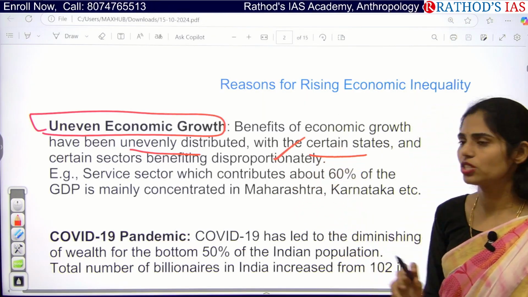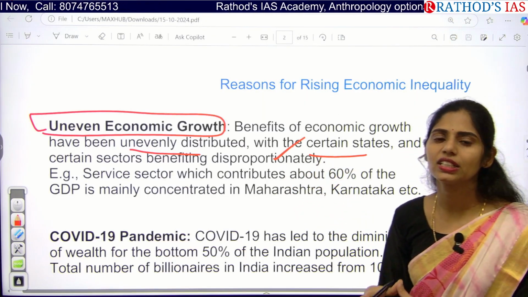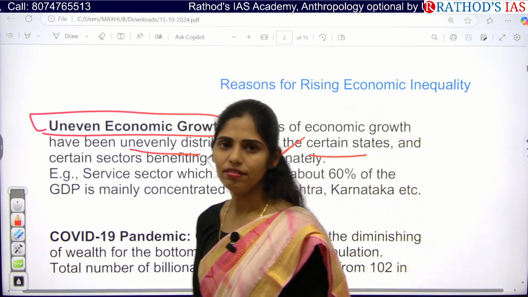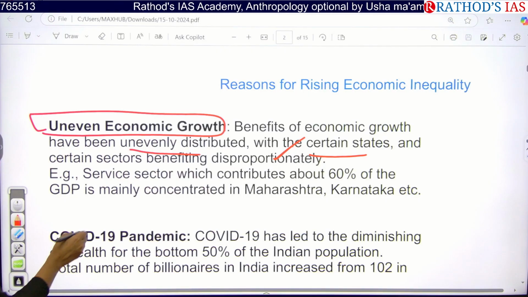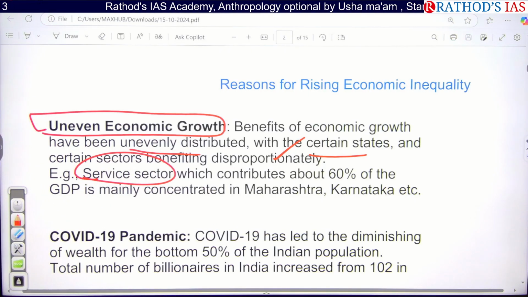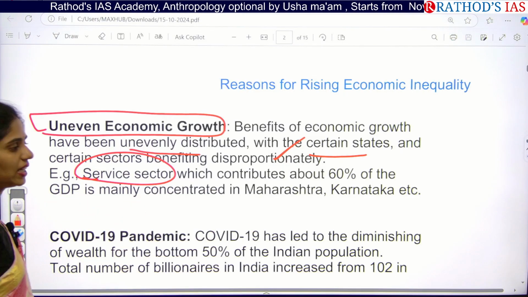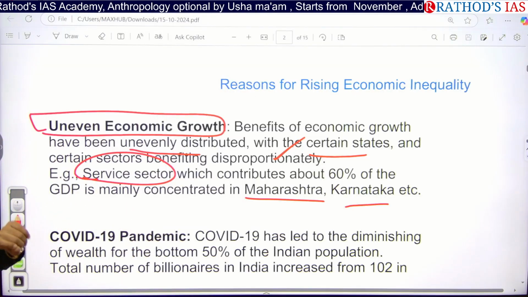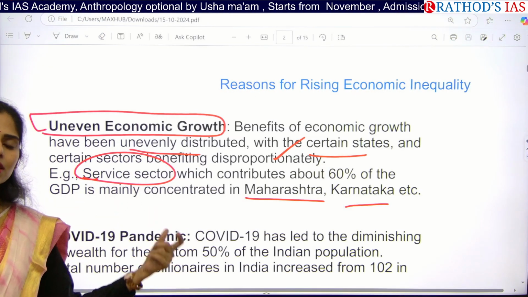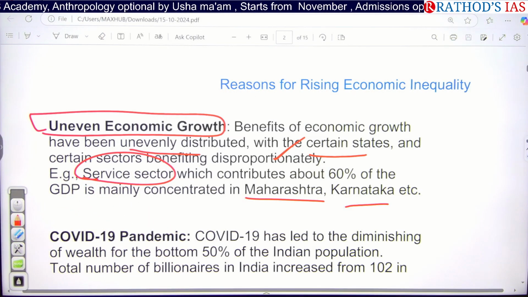benefiting disproportionately. So if you see sector wise, we have the tertiary sector, we have the primary sector and the secondary sector. Actually, the service sector contributes about 60% of GDP, and that too it is coming from states like Maharashtra and as well as Karnataka. That means some states are developed states in India, some states are less developed states in India.